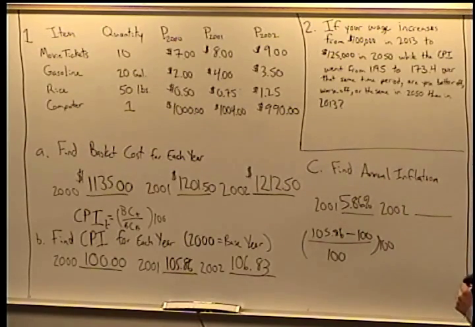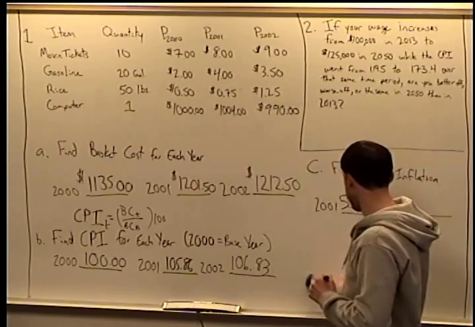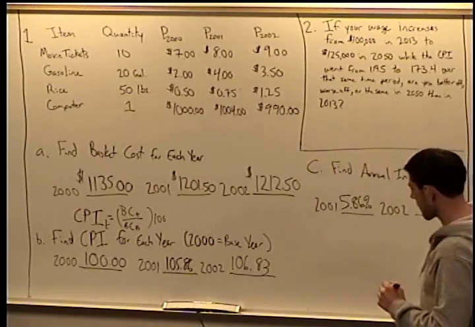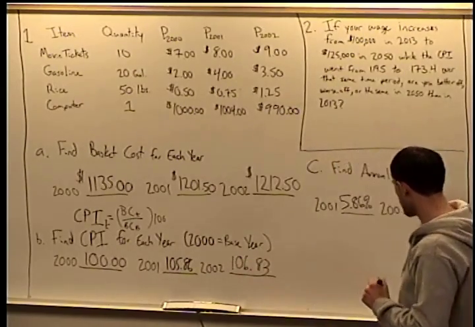To find the inflation rate for 2002, we just find the percentage change in the CPI between 2001 and 2002.